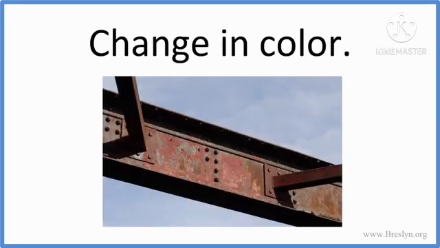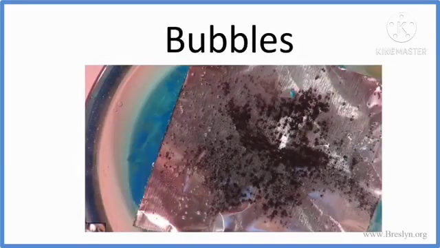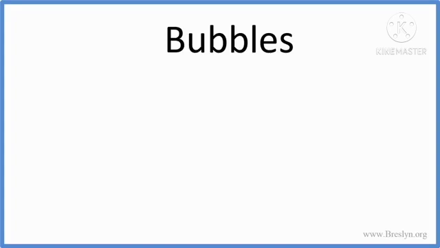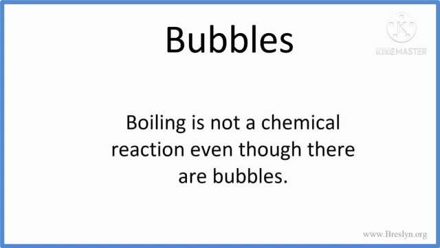The second indication of a chemical reaction is a change in color. Take burning any substance, the color is changed. For example, metals kept outside, their color is changed. Bubbles can form in a chemical reaction. But boiling substances also become bubbles. Boiling is not a chemical reaction even though there are bubbles.